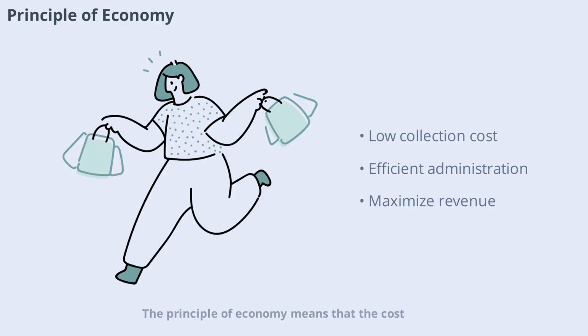The principle of economy means that the cost of collecting taxes should be as low as possible. If too much is spent on administration, the tax becomes inefficient. Efficient tax systems maximize revenue for the government while minimizing administrative expenses and economic disruption.